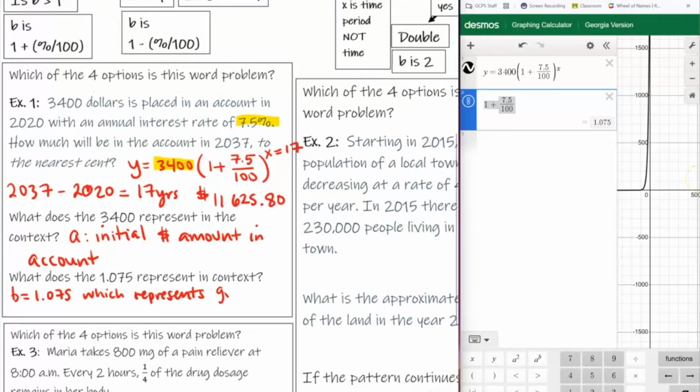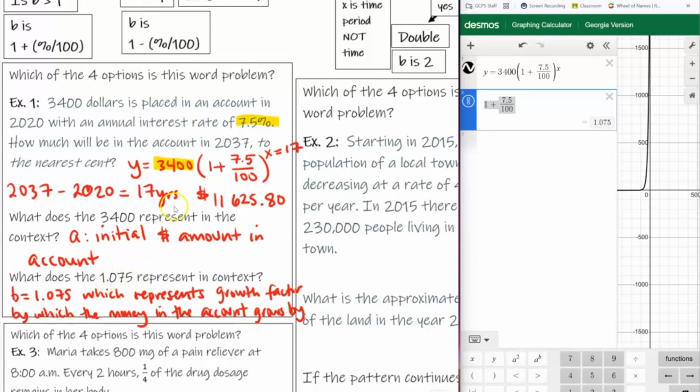the growth factor by which the money in the account is multiplied by or grows by. Okay, so basically, if you just multiply by 1.075, that's how much your money is going to grow by.